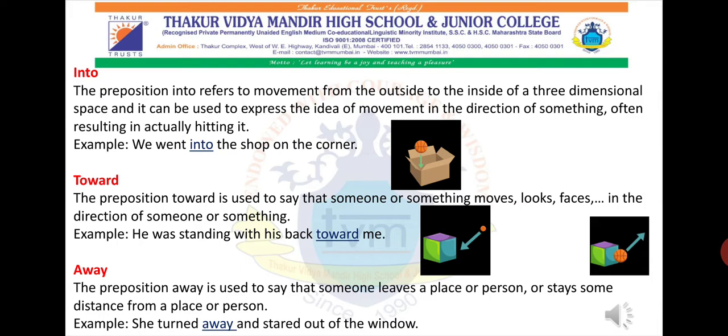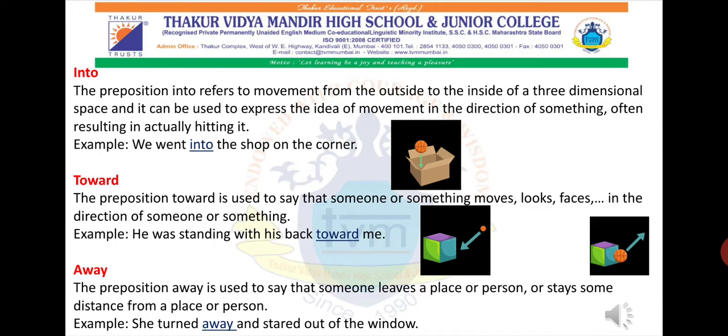Then another preposition of direction, away. The preposition away is used to say that someone leaves a place or a person or stays some distance from a place or a person. Okay, so for example,